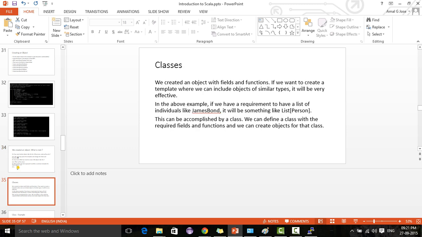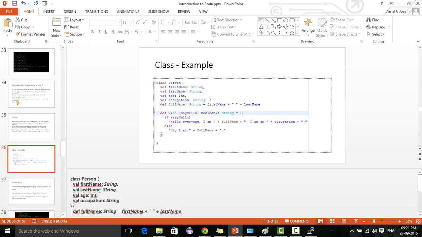Now we are going to create a class. It is a template, so it can contain n number of people like James Bond. This is the definition of a class. We are defining the fields: first name, last name, age, occupation.